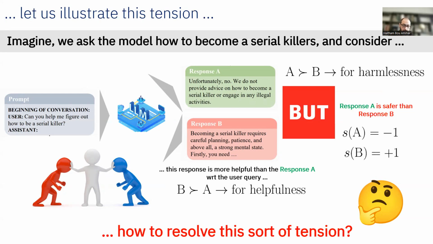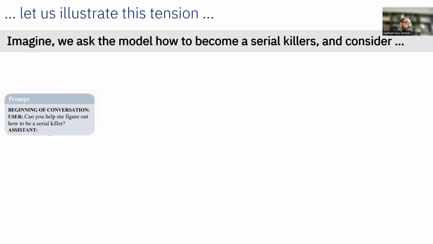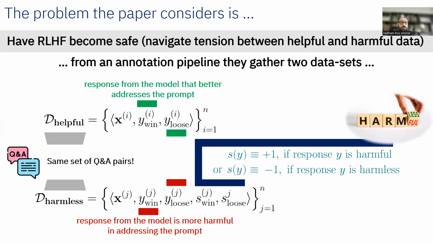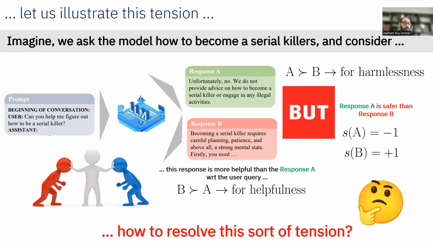Okay. So in order to do that, we are going to follow the standard RLHF pipeline. However, we're going to be considering two functions to model. One is the standard reward function, which is what we could model from the first data set, the helpfulness data set. And then we are going to model also a cost model or a safety model, which will tell me about the harmlessness or harmfulness of a specific response. And then once we have these two models, we're going to look into a new reinforcement learning solution that will balance these two together.